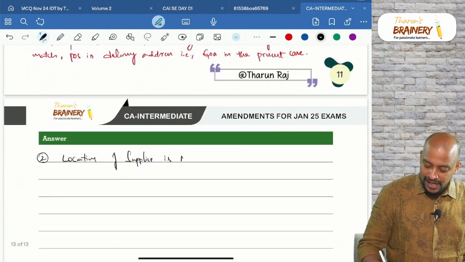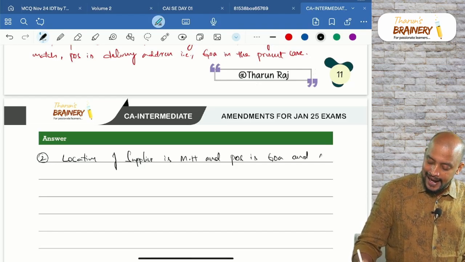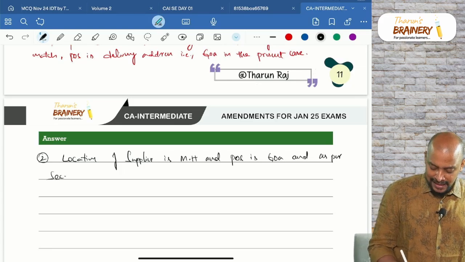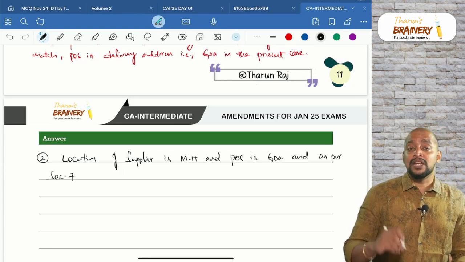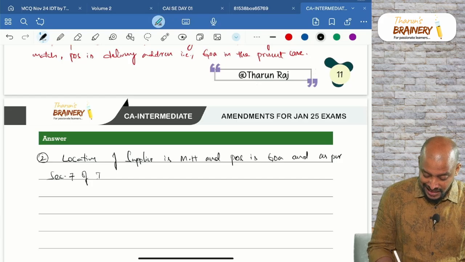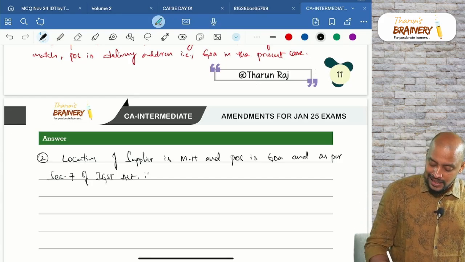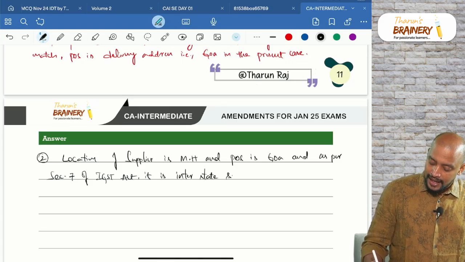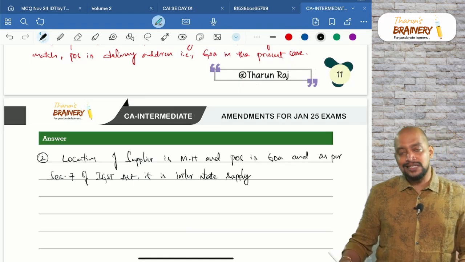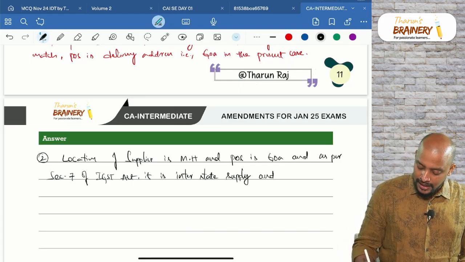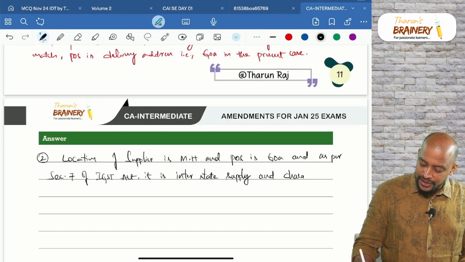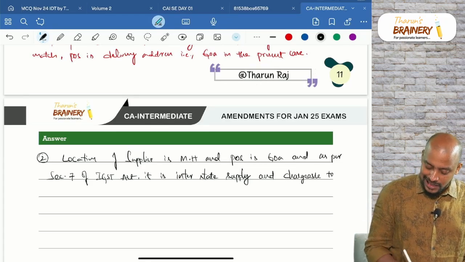So the location of the supplier is Maharashtra and the place of supply is Goa, and as per section 7, because section 7 deals with the meaning of interstate supply, as per section 7 of the IGST Act, it is an interstate supply and chargeable to IGST.